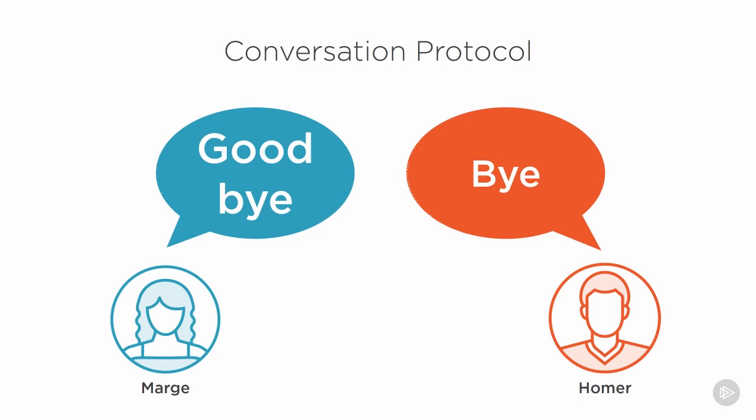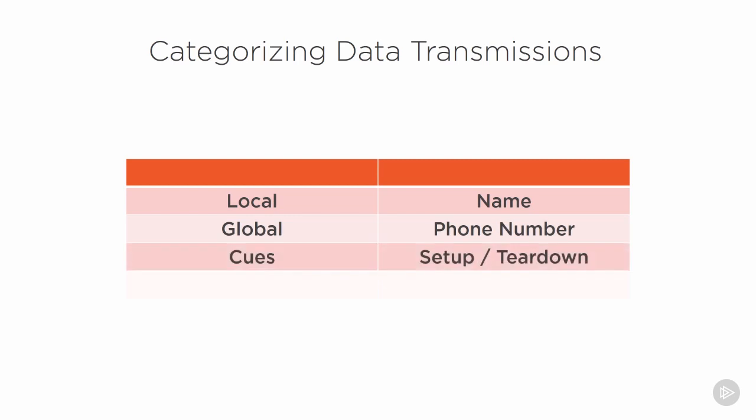So if we look at this, we can create a new category called cues. And our cues are going to be what is used to set up and tear down our conversation, especially in the global sense when we're using the telephone. It's also going to be used to keep the conversation moving by saying, "Yes, I understand," or "No, I don't understand. Please repeat that."